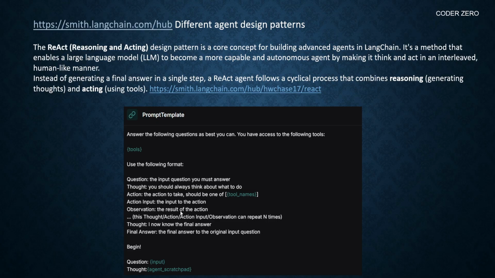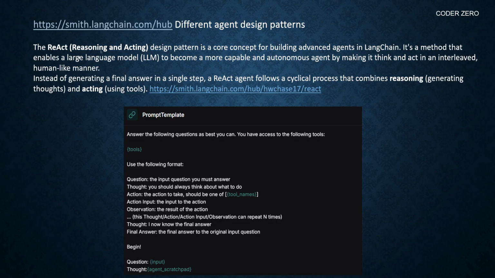Observation, the result of the action. So after taking an action, after executing a tool, whatever result we are getting, that is the observation. Then thought, I now know the final answer. So if we have the final answer, give the final answer. So thought, this is the agent scratchpad.